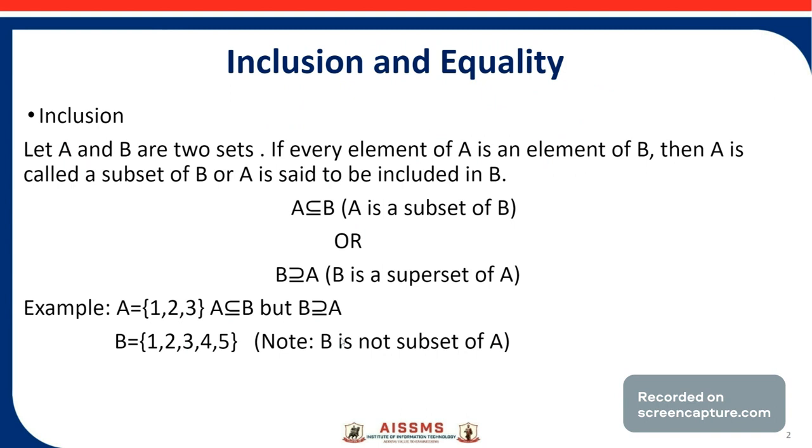In other words, we can say A is a subset of B or B is a superset of A. Please note that this is the symbol used to represent subset and this is the symbol used to represent superset. Now, consider one example. Set A contains elements 1, 2, 3 and set B contains elements 1, 2, 3, 4, 5. Here A is a subset of set B, but B is not a subset of A.